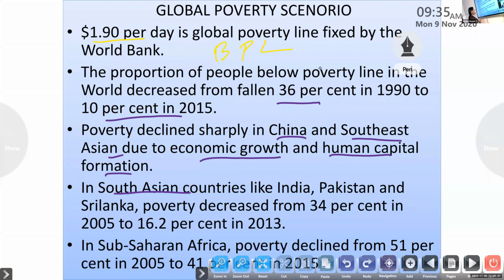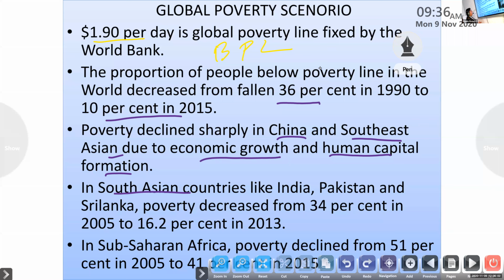In countries like China and Southeast Asia, the poverty rate reduced sharply because of economic growth and human capital formation. In South Asian countries like India, Pakistan, Sri Lanka, poverty decreased from 34% to 16.2% in 2013.